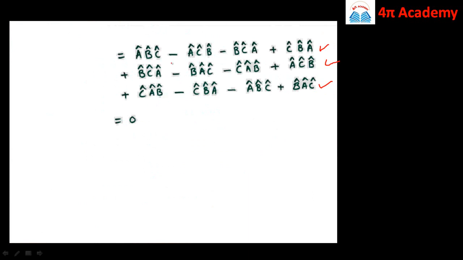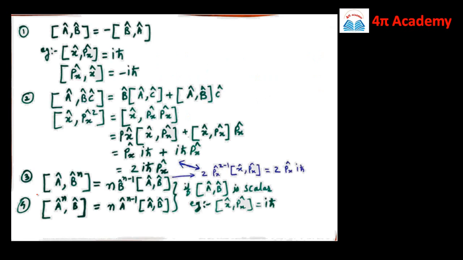Now if you look at this equation, then ABC cancels off, then ACB cancels off, then BCA cancels off, CBA cancels off, CAB cancels out, and this BAC gets cancelled, and therefore the result is 0. So this is the sixth property.